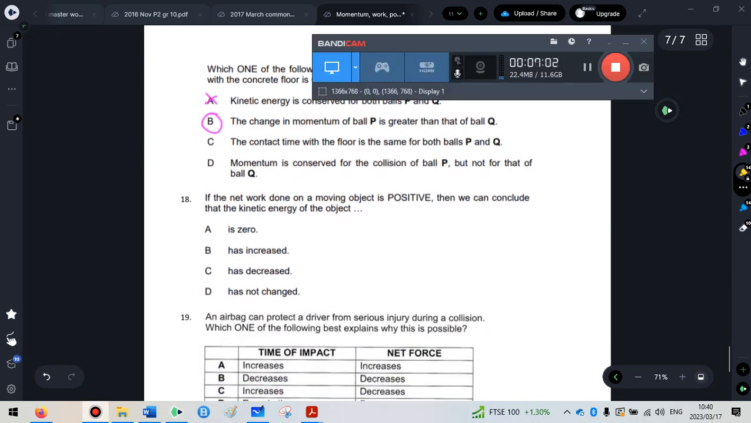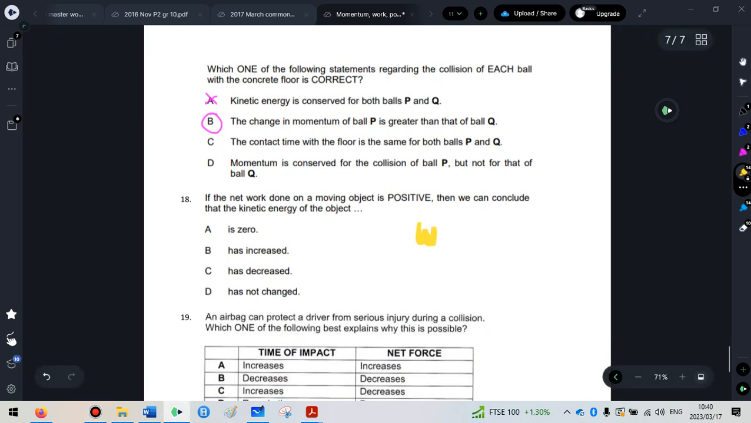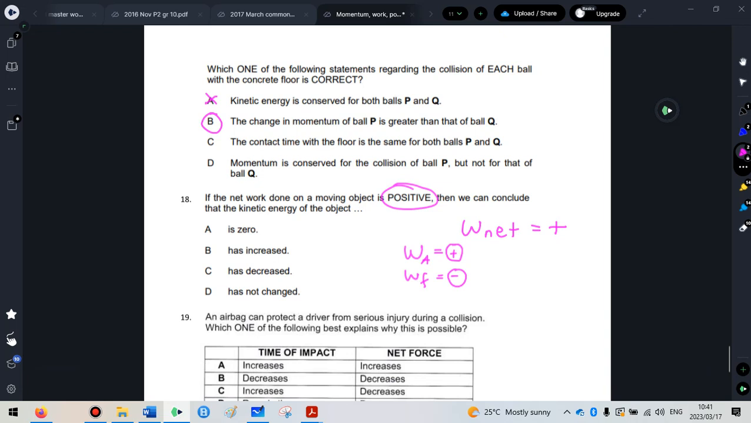Then question 18. If the net work done on an object is positive, then we can conclude what about the kinetic energy of the object? So just recapping again, if work done is positive, it means that that specific work, let's say work applied, is trying to speed up the object. If work done is negative, the force is trying to slow down the object. So if they say that the net work is positive, then overall, the forces are trying to speed up the object. So the kinetic energy has to be increasing. If it was decreasing, then the work would be negative.